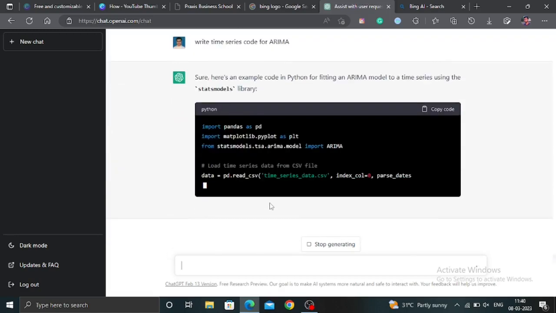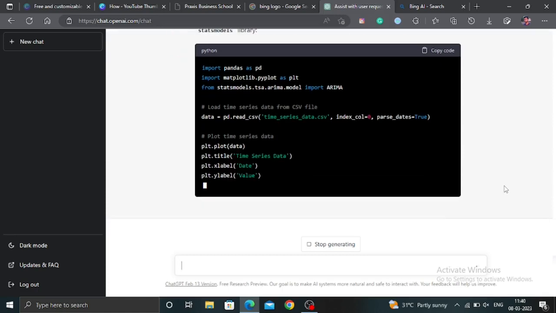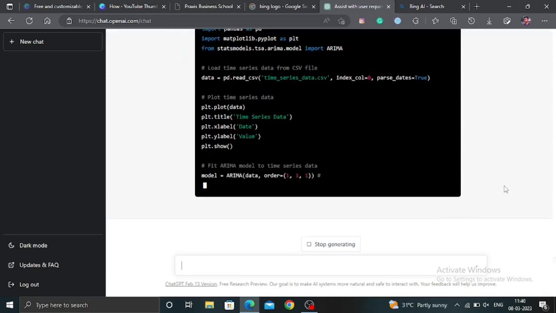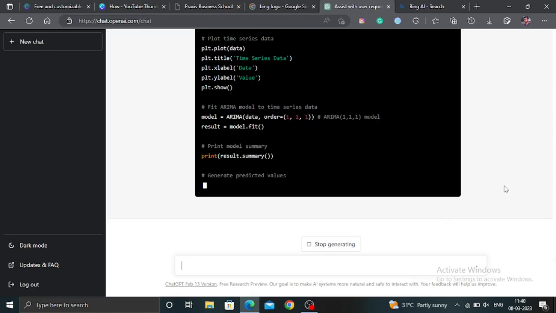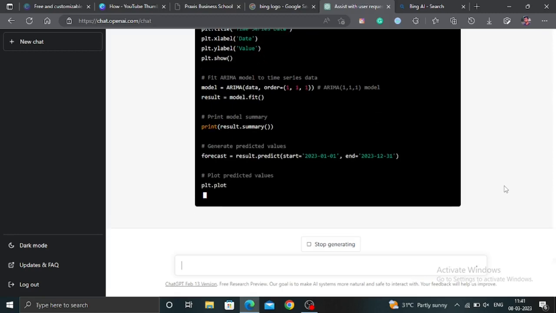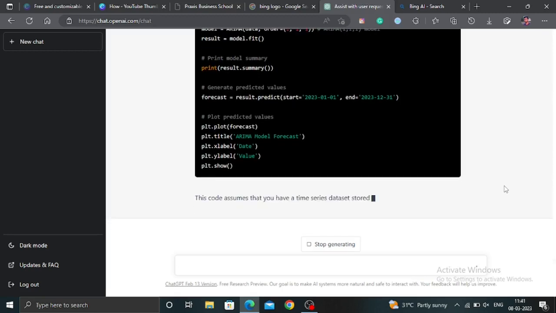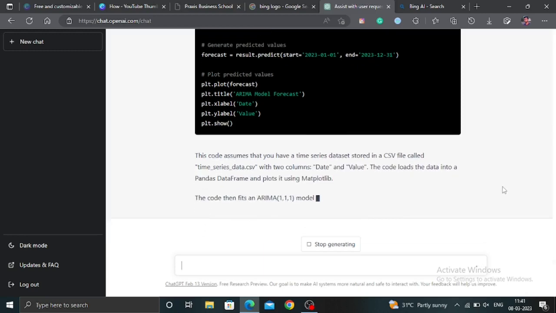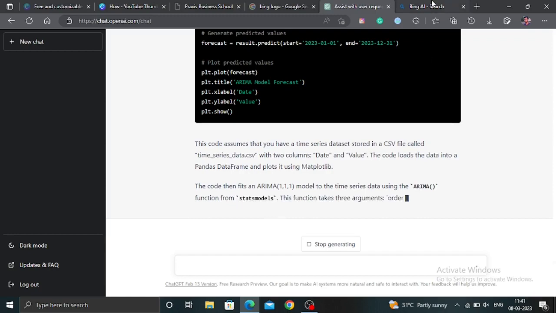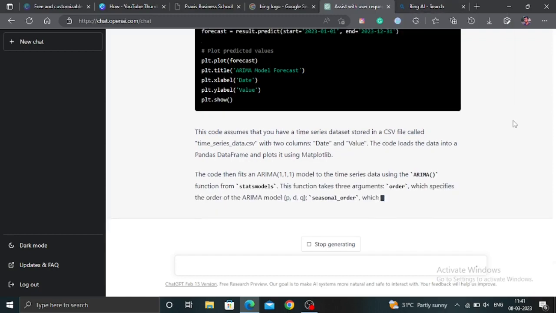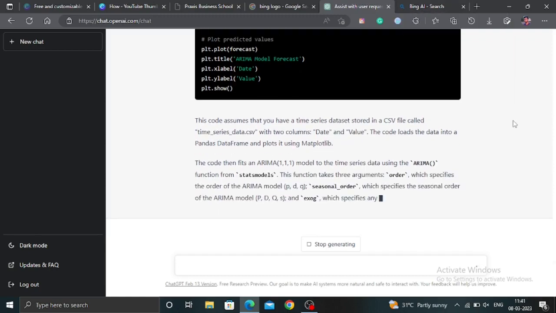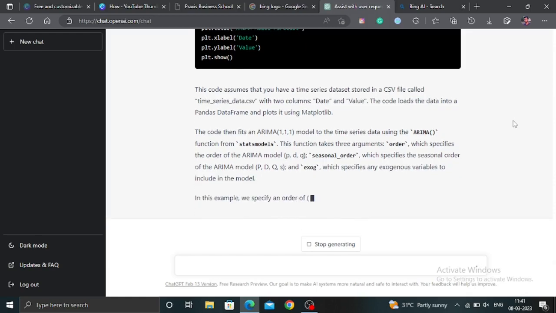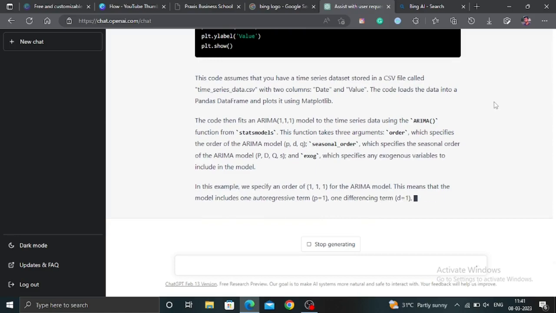It started to write the code, and yeah, it gives us the right code. So great, it can give us the right code also. Let's ask the same of Bing, and let's see what answer we get from Bing.